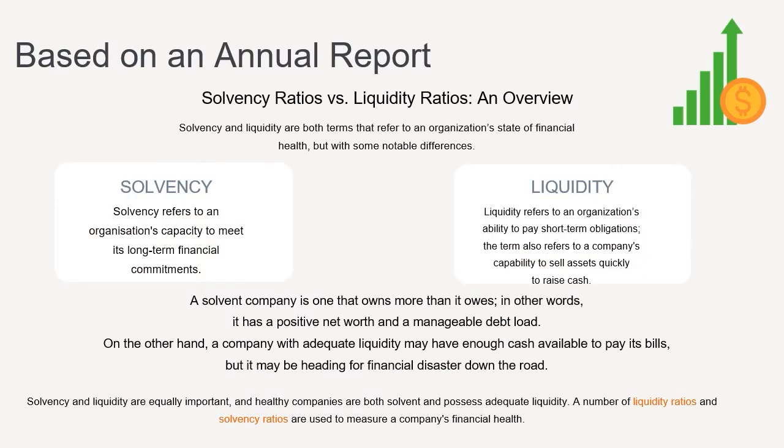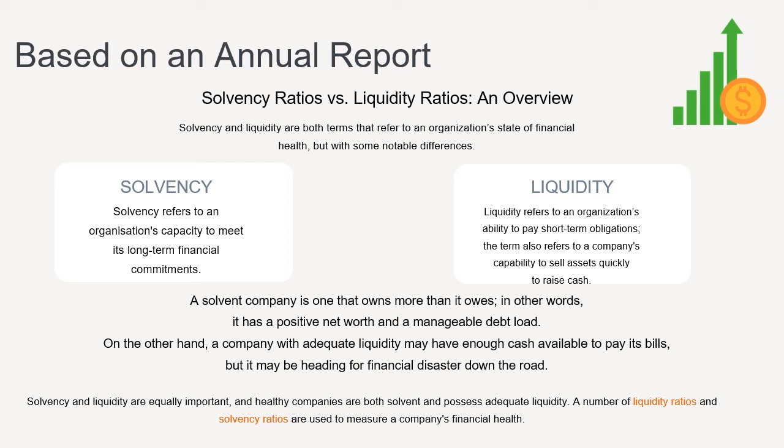Based on the annual report, you need to have an understanding of different ratios such as solvency ratio and liquidity ratio. Solvency and liquidity are both terms that refer to an organization's state of financial health, but with some notable differences. Solvency refers to an organization's capacity to meet its long-term financial commitments. Liquidity refers to an organization's ability to pay short-term obligations. The term also refers to a company's capability to sell assets quickly to raise cash.